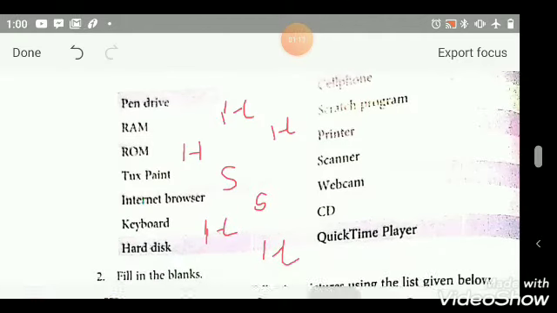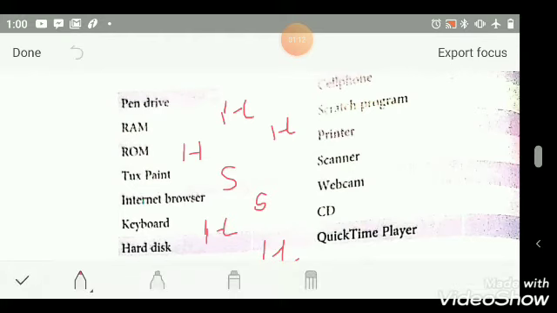Now here, cell phone. Cell phone is also your hardware. You can write H. Scratch program is a software. So you can write S. Printer is also your hardware part. So you can write H. Scanner is also your hardware part. You can write H. Webcam is also your hardware. You can write H. CD is also your hardware. You can write H. QuickTime player is your software. So here you write S.